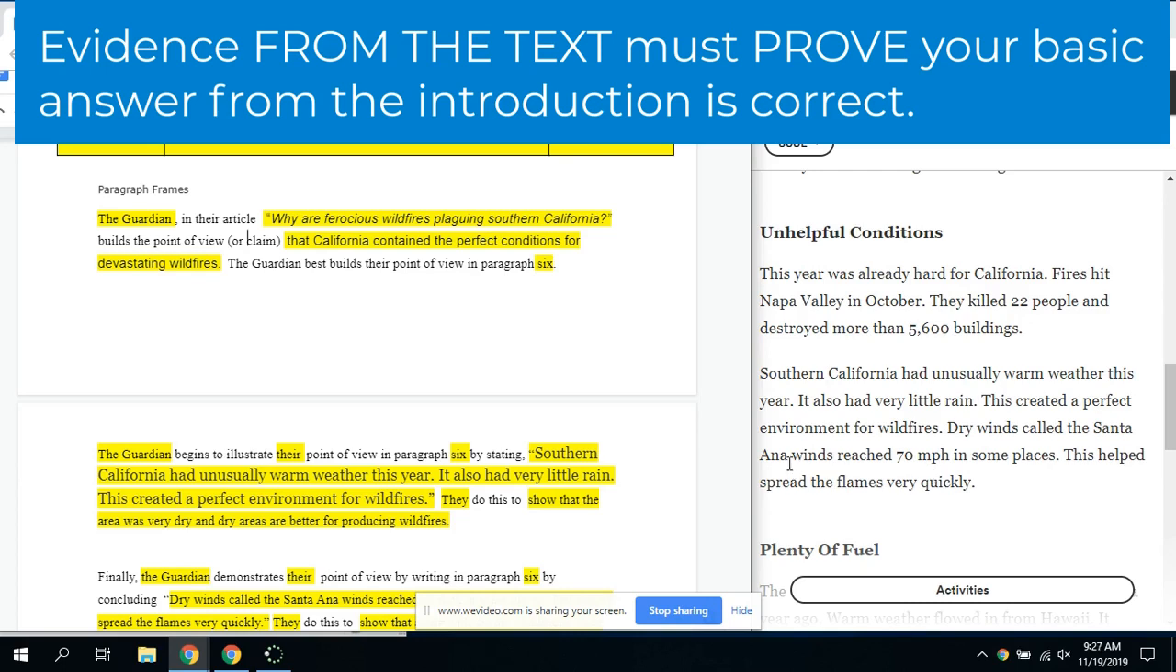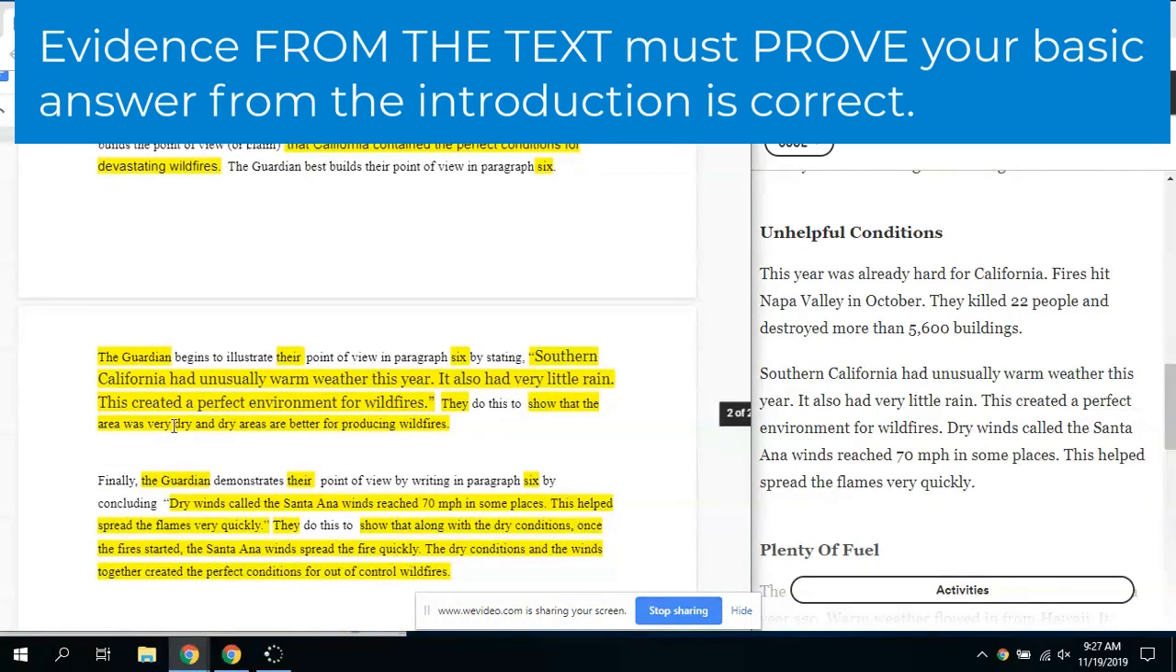This helped spread the flames very quickly. So in my paragraph I wrote, "The Guardian begins to illustrate," and illustrate just means show. In this context, it means they show their point of view in paragraph 6 by stating "Southern California had unusually warm weather this year. It also had very little rain." All right, so I give you, and then it says "This created a perfect environment for wildfires." This is my text evidence.